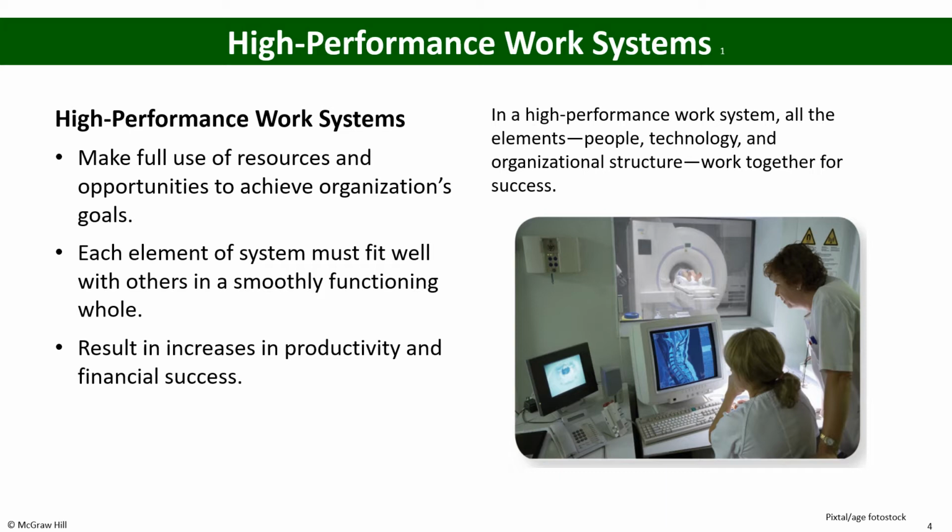There are three key elements in the high performance work system. First is people, the people who are working in the organization; technology, the kind of technology which the organizations are using; and the organizational structure. When these three things are well interlinked and functioning smoothly as a whole system, then that system is known as a high performance work system. So it has the three elements. When they are working smoothly and functioning as a whole, then we call that system of the organization a high performance work system.